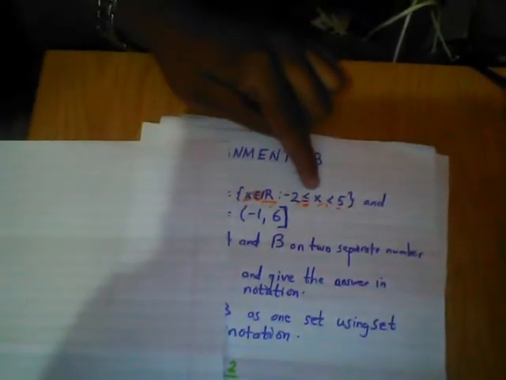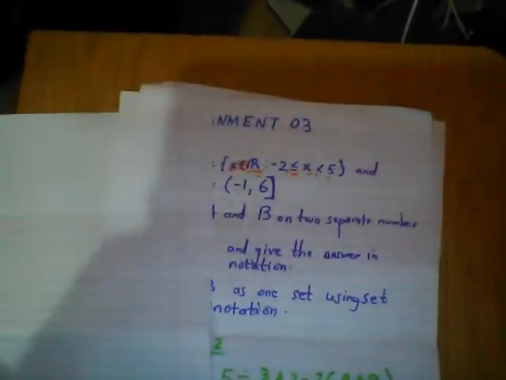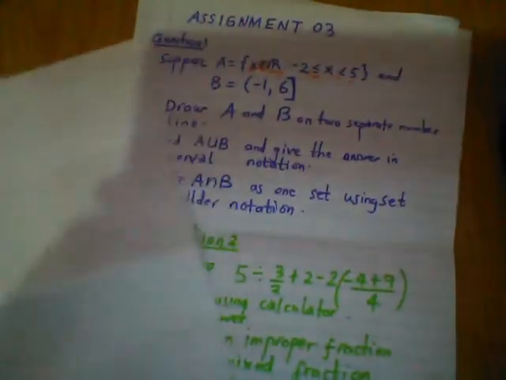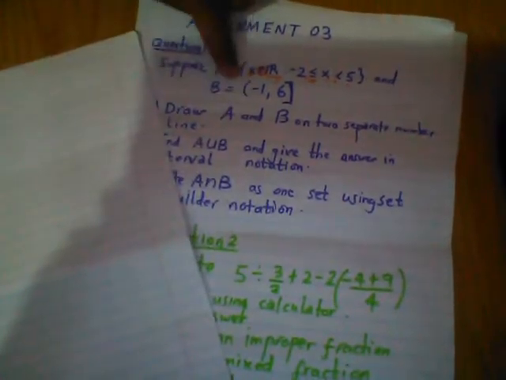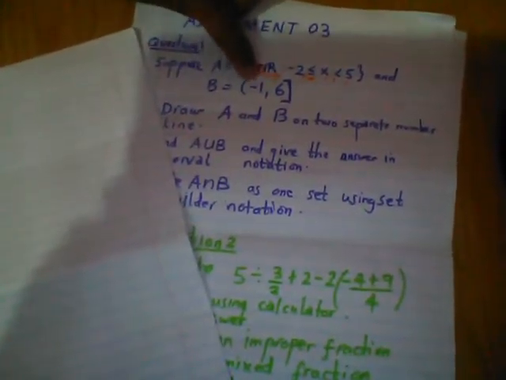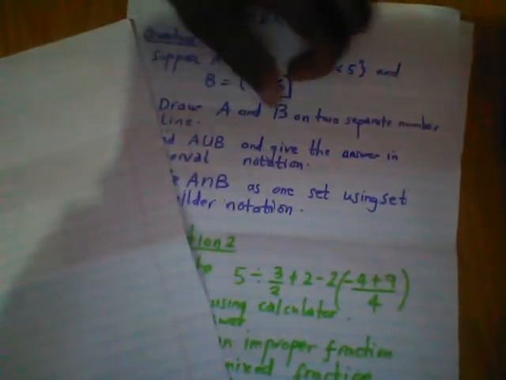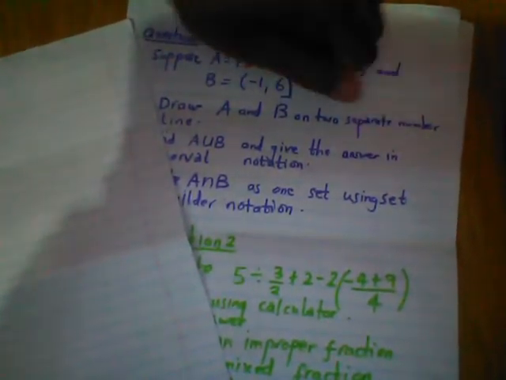So these are different ways of presenting a set of numbers. This first one is called set builder notation. But the second one is interval notation. So let's get straight to the business. They say draw A, which is in interval notation, and B, excluding. When you see this, it means excluding, from -1 to 6. Draw A and B on two separate number lines.